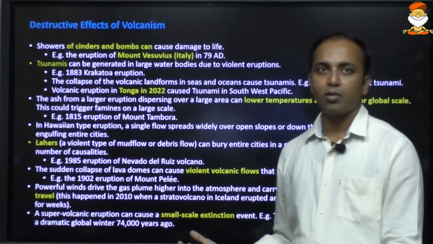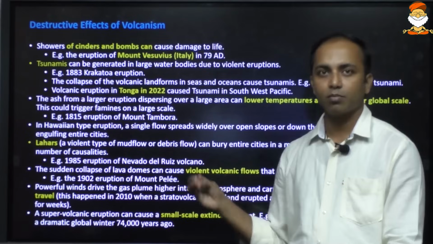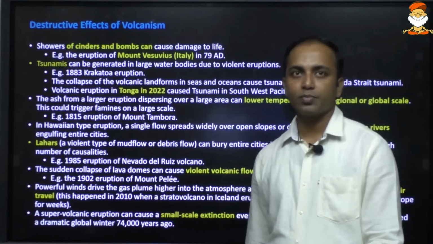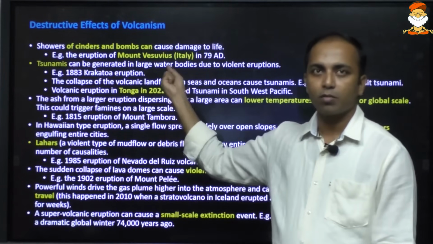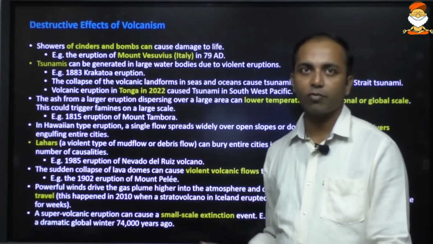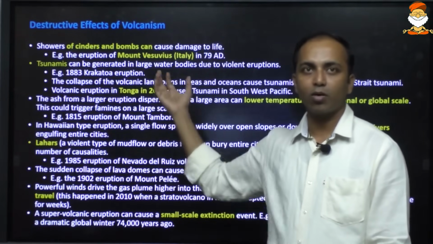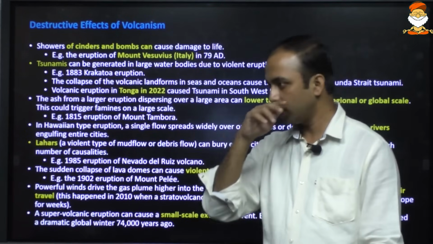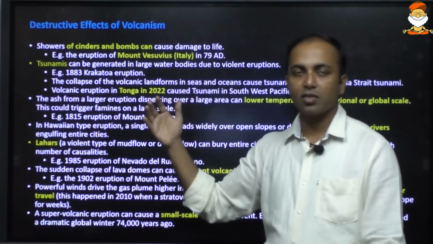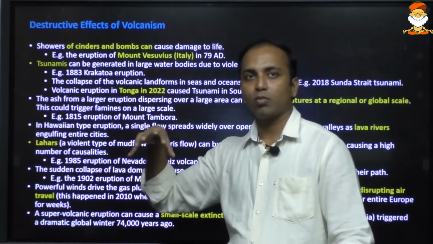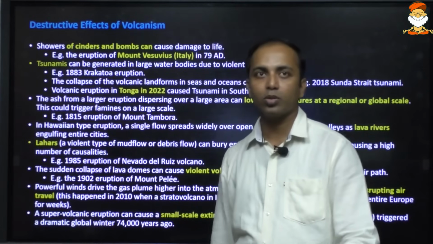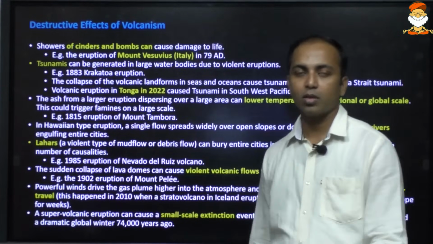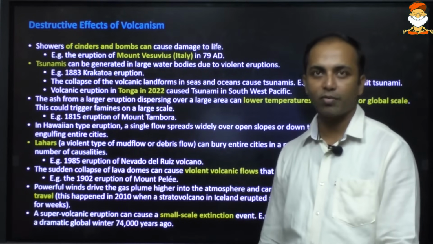Volcanism has several effects, some positive, some negative. Most of them are negative. The negative or destructive effects of volcanism are that the explosion may lead to the release of several gases, or it may cause burning also. It may cause a tsunami. For example, the 2022 Tonga volcanic eruption led to a tsunami in the Pacific region.